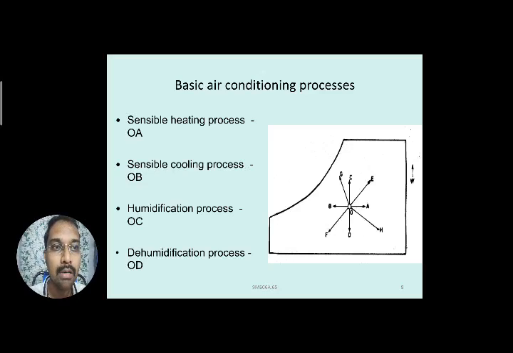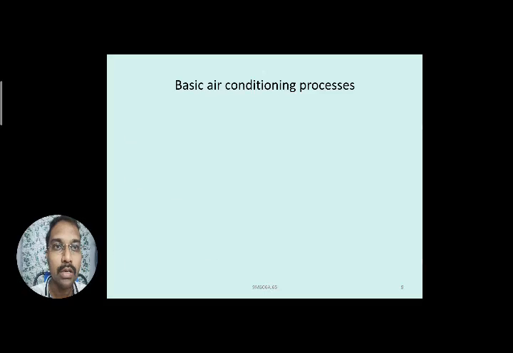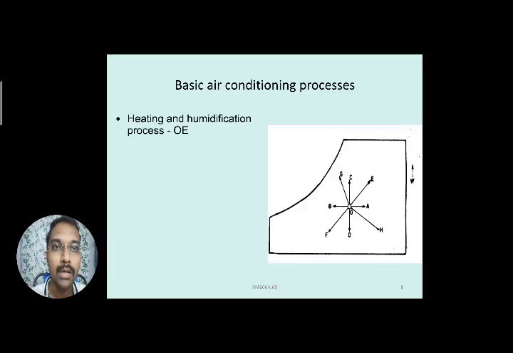We'll see. Then after O to D, what is O to E? It is a combination of O to A and O to C. O to A is heating and O to C is the humidification process. So O to E can be represented as heating and humidification process. This is how you can see here, right?